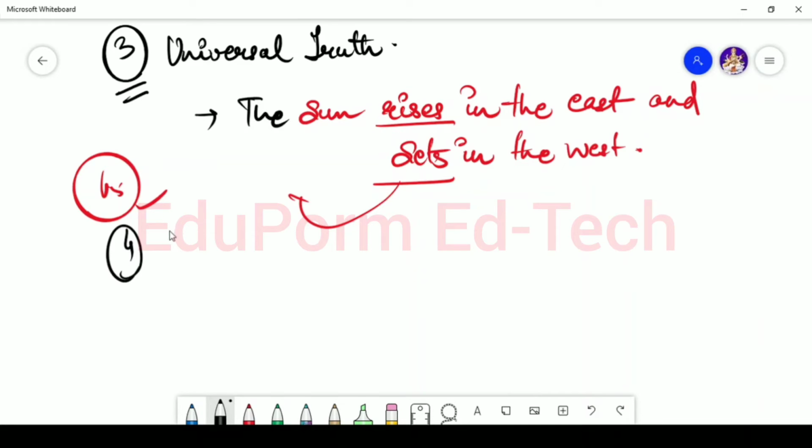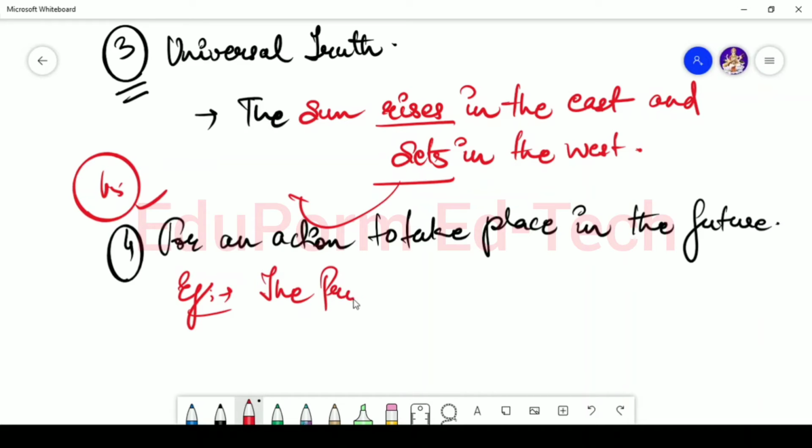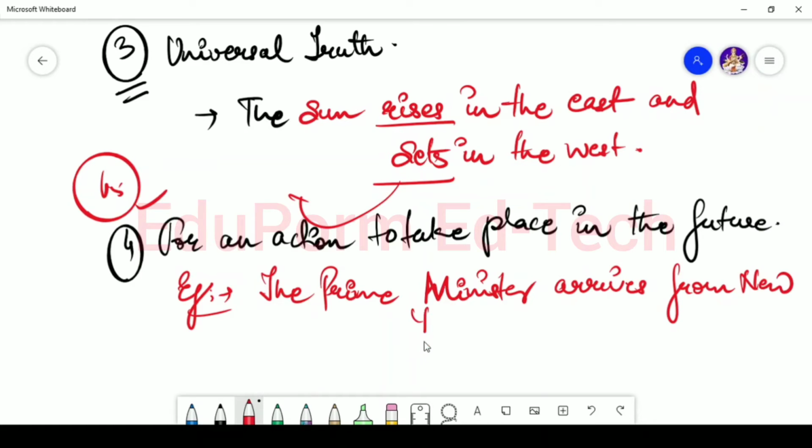Now let's see the fourth use. When we are talking about any action which will take place in the future. Let's say for example, if you are saying that the prime minister arrives from New York tomorrow.